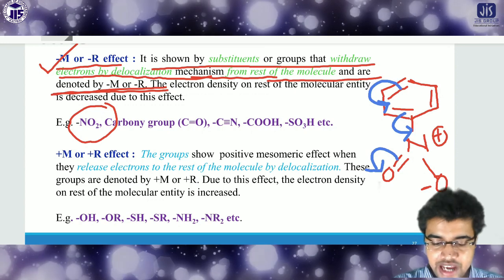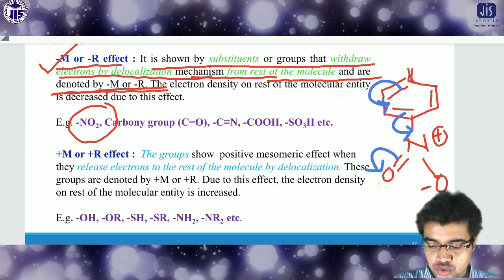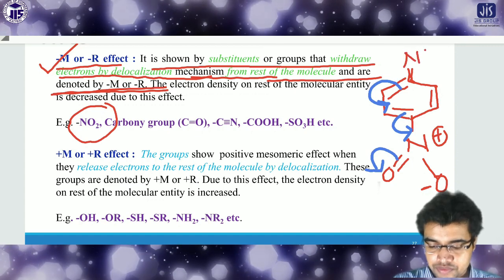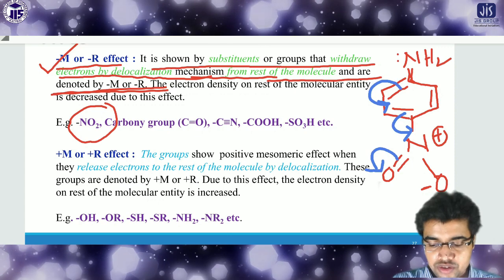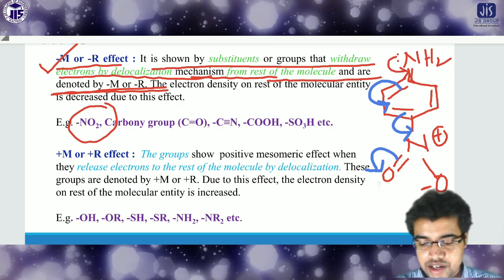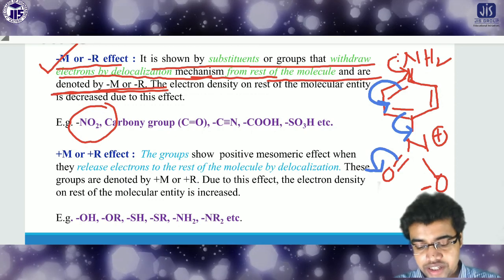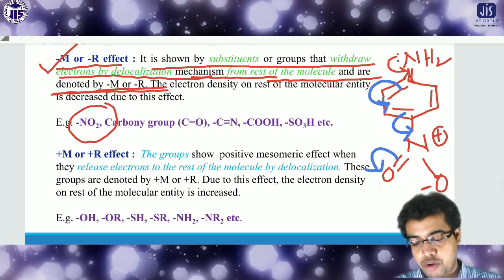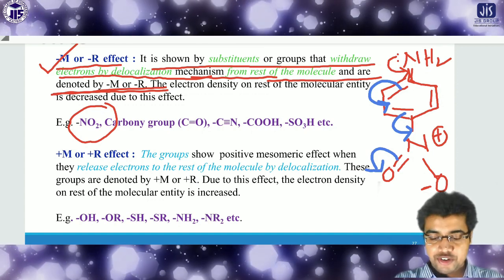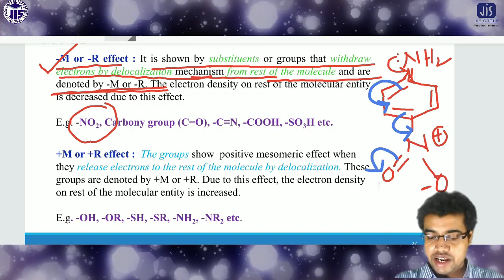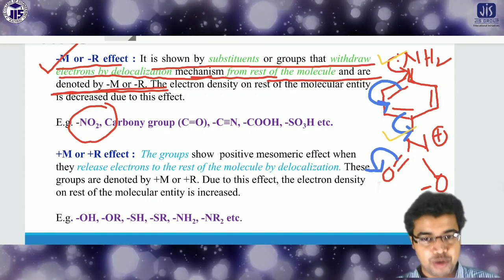If I add an NH2 here, then what happens? NH2 has a lone pair, you know. This lone pair also comes here in this way, so the chain length will be more. Look, NH2 donates electrons to the benzene ring, but NO2 withdraws electrons from the benzene ring.